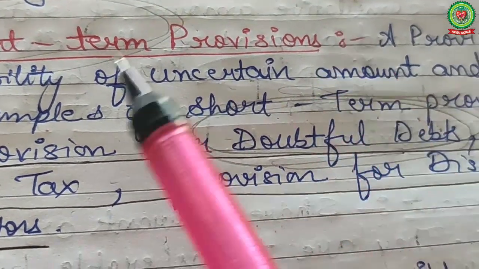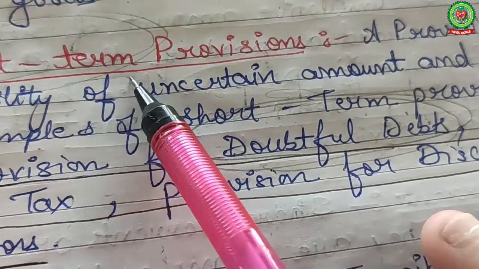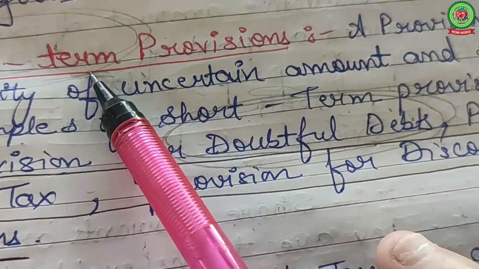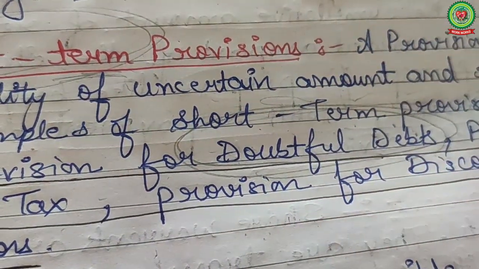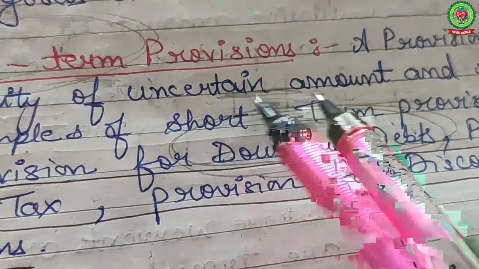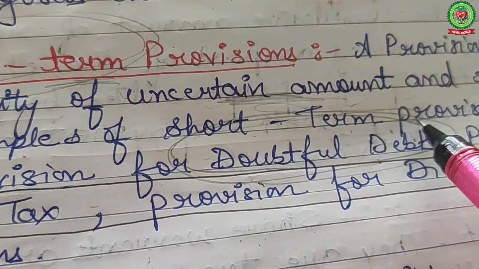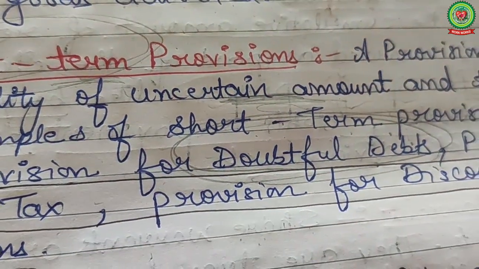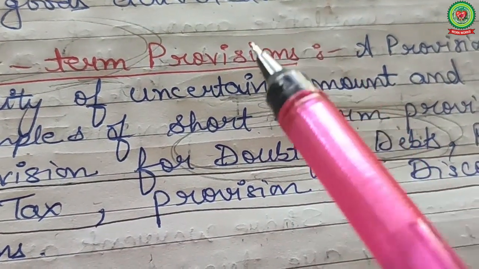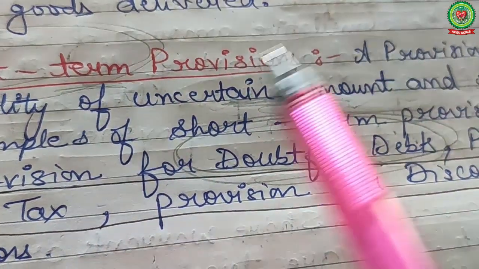Our next term is short-term provision. Now the short term, what is its tenure here? It is less than 1 year. A provision is a liability of uncertain amount or timing. Means you don't know what is the fixed amount you are going to pay for that liability, and what is the date, timing. That's why for this purpose a provision is created by the company.